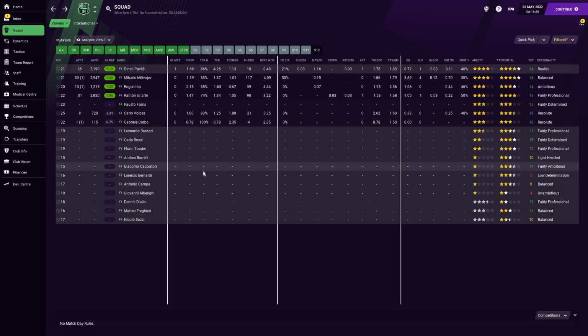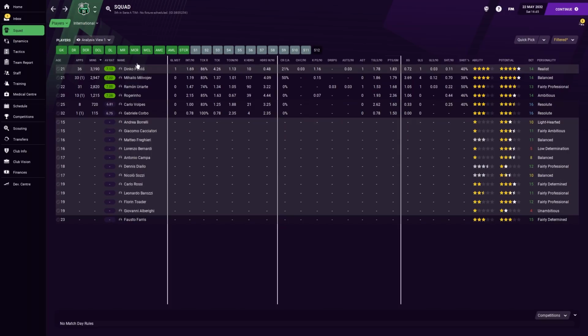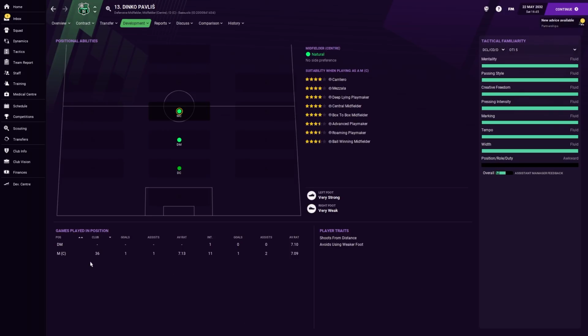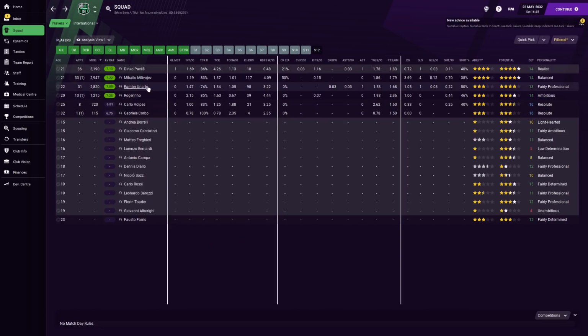Okay, so centre-backs. This is going to be a fascinating little area of our team. So I'm going to sort it by minutes, just so you can see who's actually played there. Pavlich will ignore. We don't care about Dinko Pavlich. He's never played centre-back this season, I don't think. It's nice to know that he can if we needed him to, but no. He's played... I guess that must have been internationally, yeah. So he has played 36 games as a central midfielder. That's good. So we're really looking at Mila Voyev, Uriarte, Jorginho, Volpes, and I guess Corbo, but not really at the same time. There's some nice talent coming through, but I just don't think they're ready yet.